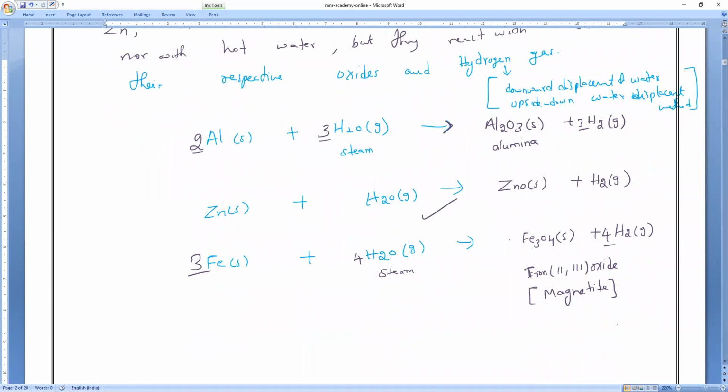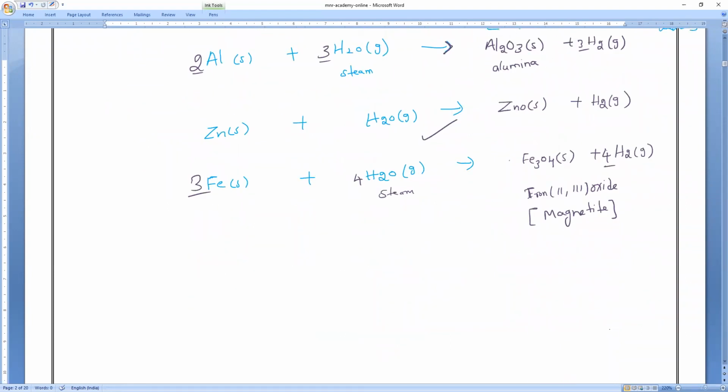Okay guys, you might remember there is a difference. Iron reacting with oxygen forms iron 2,3 oxide, with no formation of hydrogen. Iron reacting with steam also forms the same product, but what extra is coming? Hydrogen gas is coming. That's the only difference. That is what you have to remember.